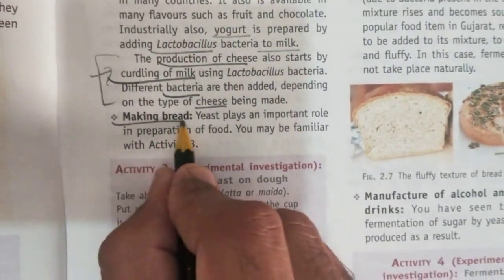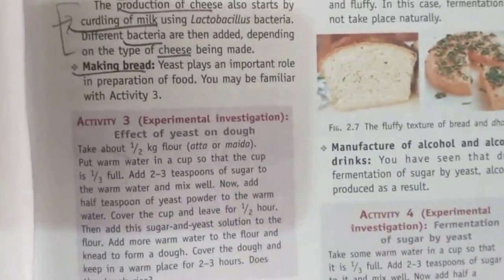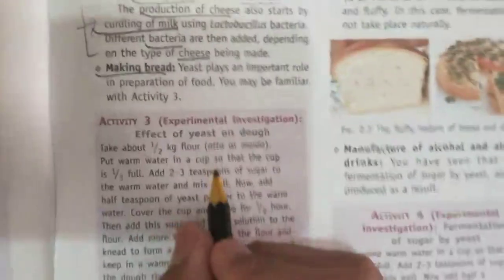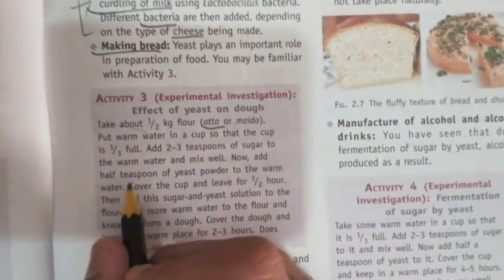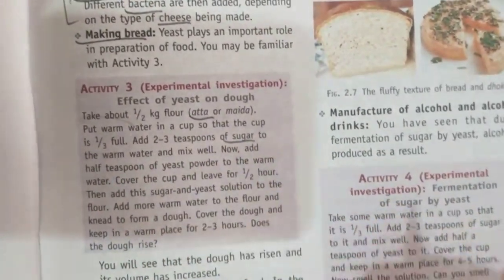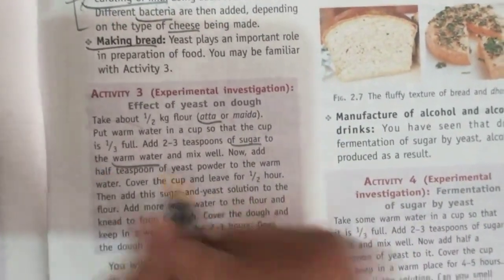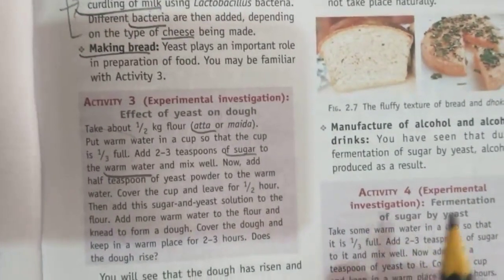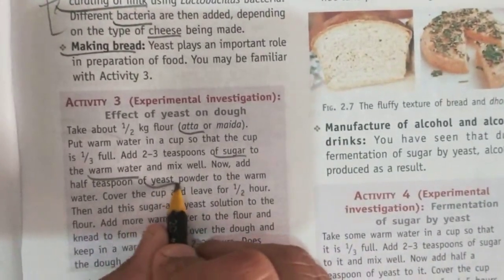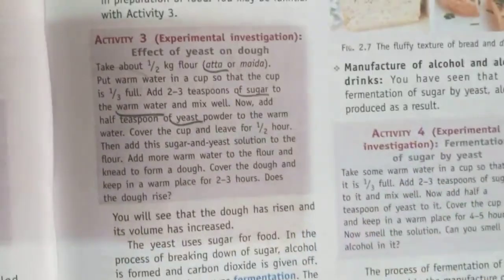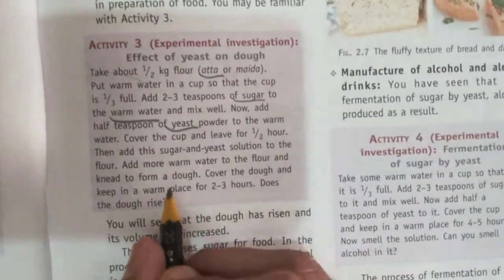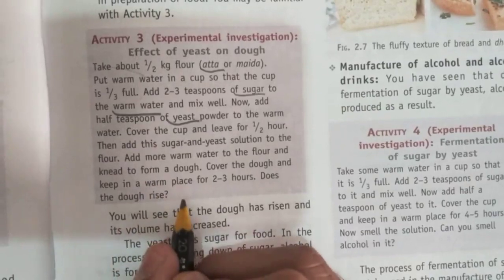They also help in the making of bread in the baking industry. How? In the baking industry they take atta, and they add sugar and warm water, and mix them. Then they add yeast, which is a microorganism. And what does this yeast do?